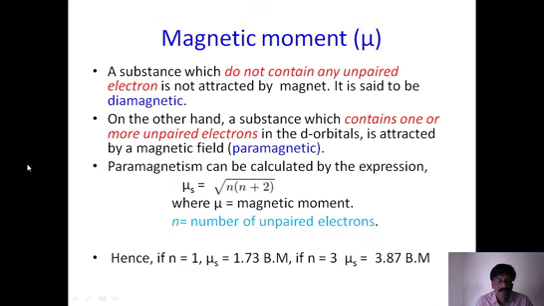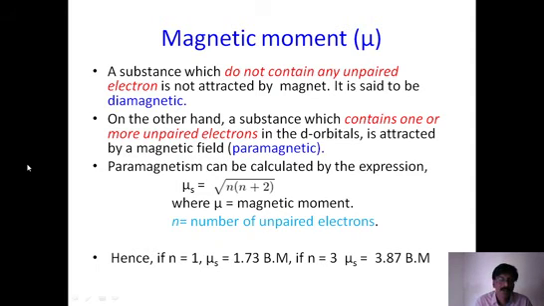Whatever magnetic moment is developed, it has some direction. Magnetism is a vector quantity. It has direction, and its direction depends on the spinning direction. If the electron is spinning in clockwise direction, the magnetism is in upward direction.